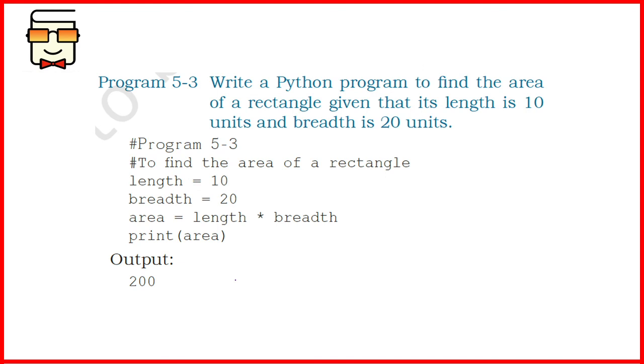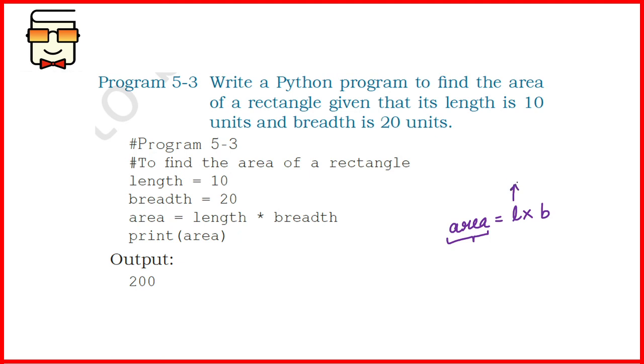Now coming to program number 5.3, this program asks you to find the area of a rectangle which has length 10 units and breadth 20 units. As you all know, the area of a rectangle is given by length into breadth. So first, to find the area, you need to create three variables.